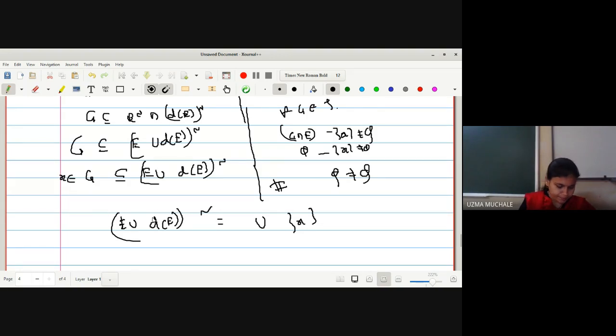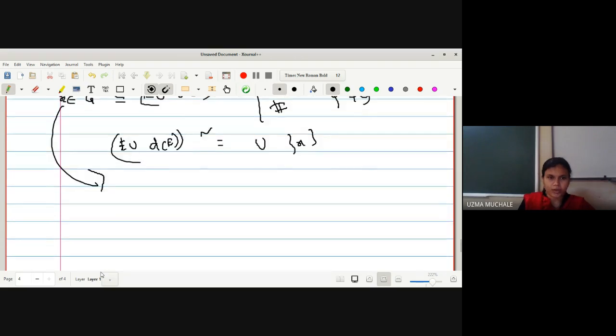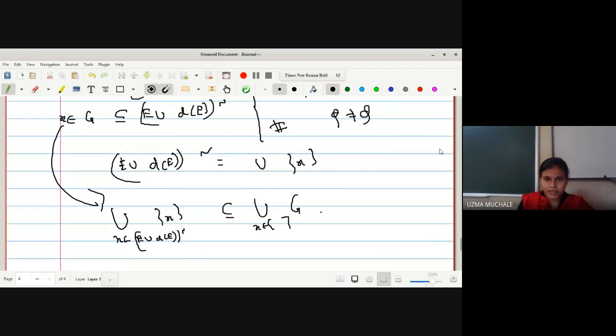Now if I am writing the same statement again with the help of union of all singleton x, instead of writing x, I can write this as union of all the singleton x, where x belongs to E union derived set of E, its complement, which is contained in union of all G such that x belongs to the same set, which is contained in E union derived set of E, its complement.